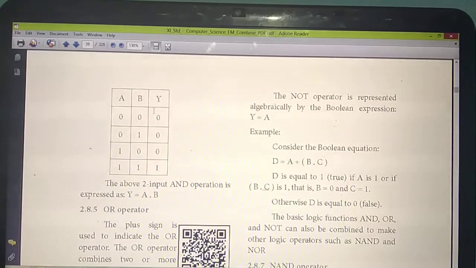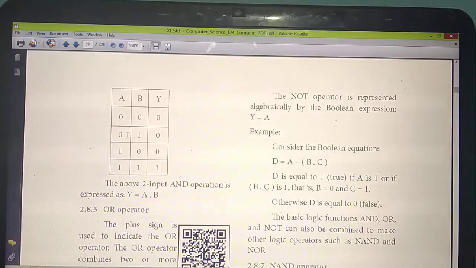Listen. So 0 into 0, what answer will you get? 0 into 0? 0. 0 into 1 answer? 0. 1 into 0? 0. If one value is 0, you will also get the answer as 0. 1 into 1 answer? 1. Now see that this is the output.